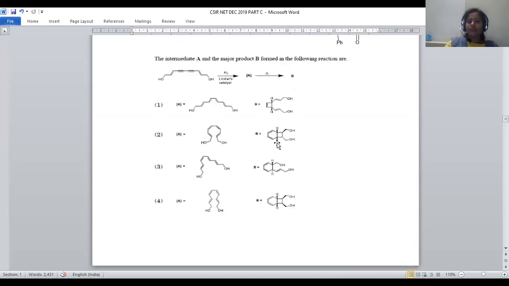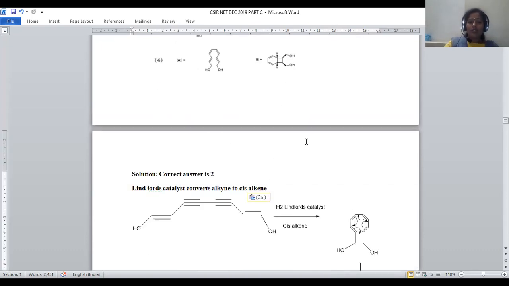So the product obtained will be option number 2 only, right? For this question number 21, where we have 2 triple bonds, these triple bonds are selectively reduced by Lindlar's catalyst and cis isomer generation is possible. That is obviously option number 2, right? Upon heating, being a 4n+2 system, it gives the cis isomer, and option number 2 is satisfying all these sequential steps, right? So the correct answer will be 2.